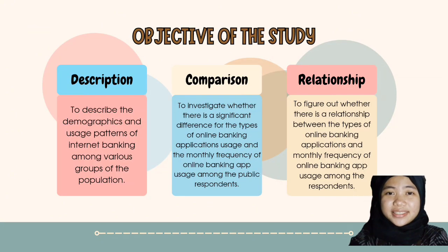The objective of the study. The first objective is to describe the demographic and usage pattern of internet banking among various groups of the population. This involves gathering information on income level, type of online banking application, weekly frequency of online banking usage, monthly frequency of online banking usage, average transaction amount per week, average transaction amount per month, and the most used online banking feature.